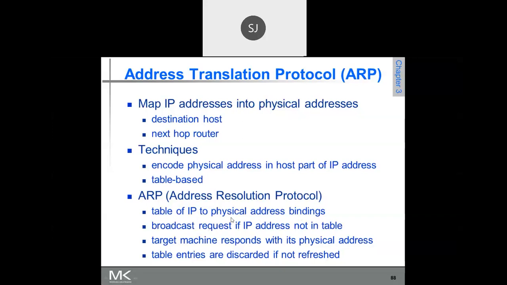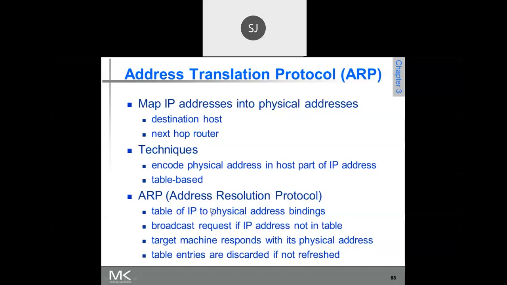Now assume that the router doesn't know the physical address of a particular host. Then what will it do? The router will just broadcast that packet. Whichever host has the IP address it is meant for will respond back, giving its physical address.